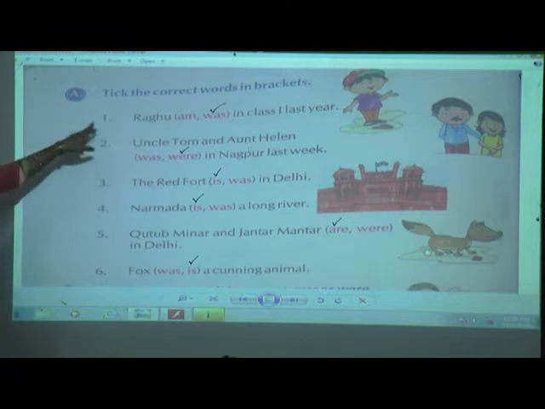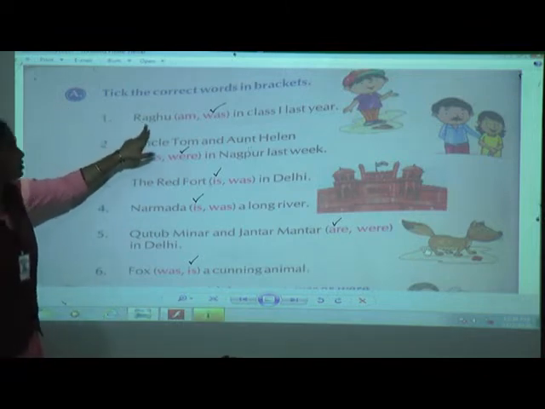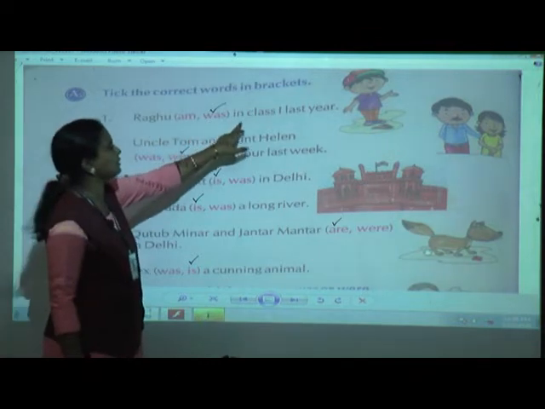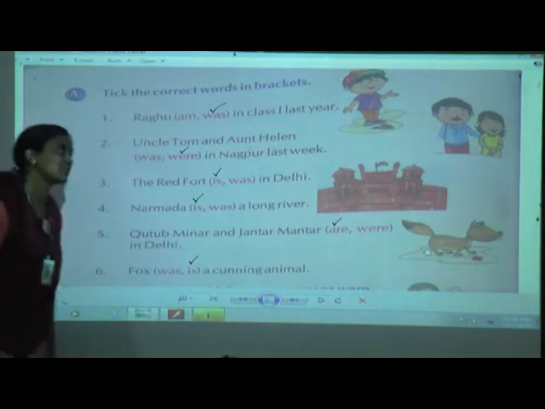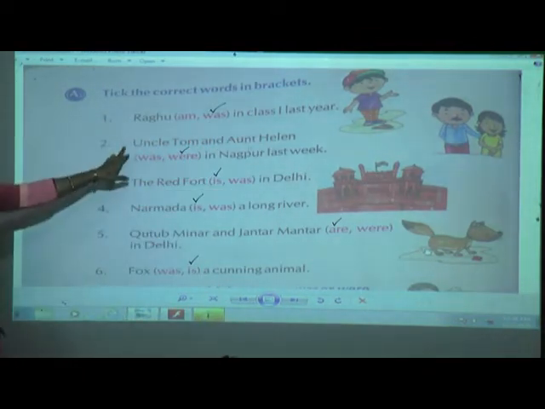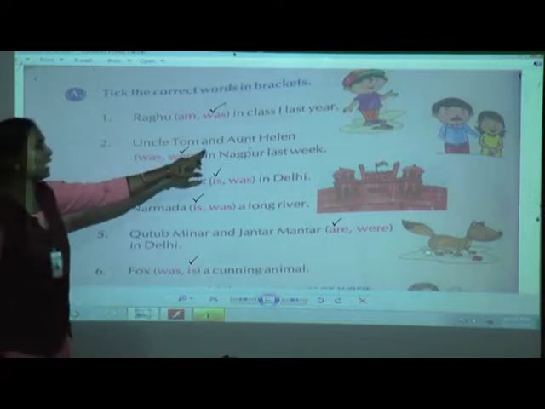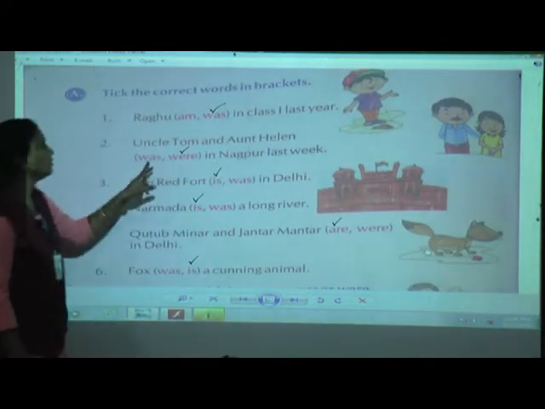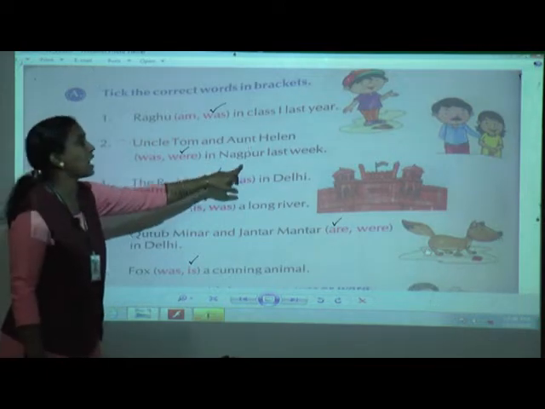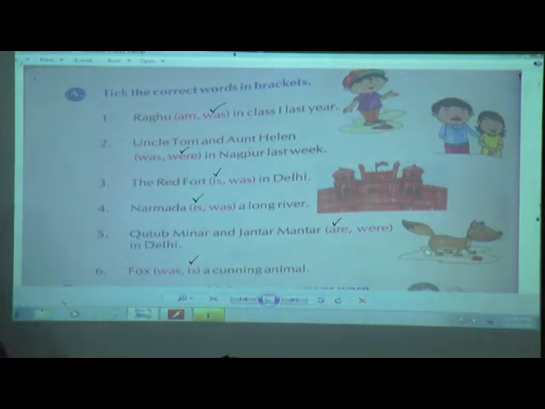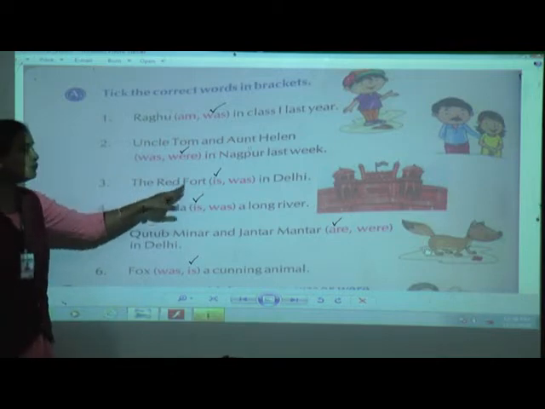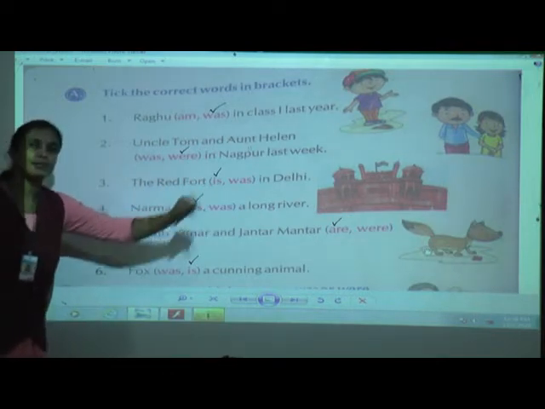Now see children, the first sentence, Raghu was in class first last year. Uncle Tom and Aunt Helen were in Nagpur last week. The Red Fort is in Delhi.